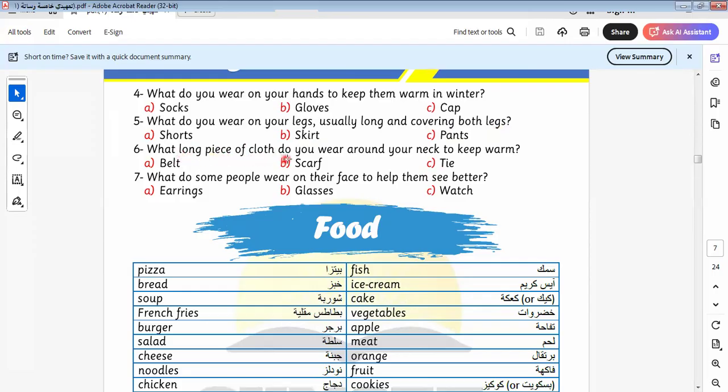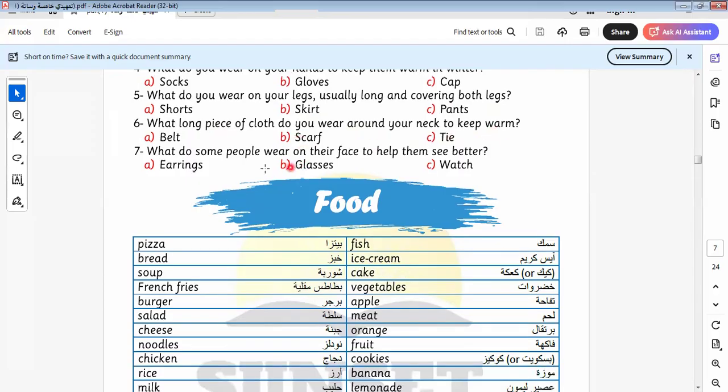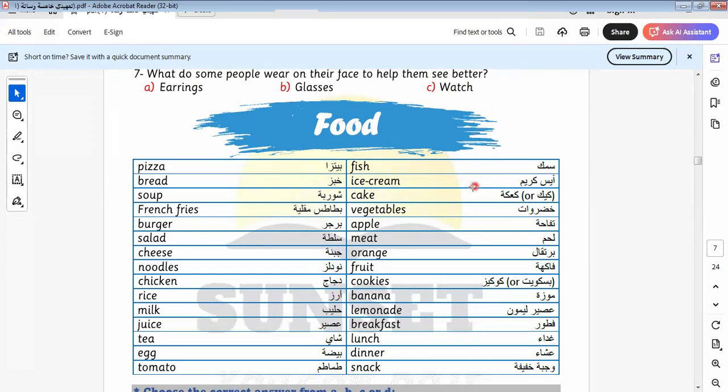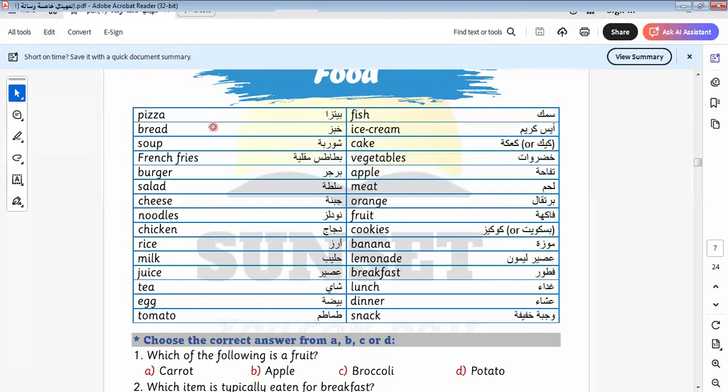What long piece of clothing do you wear around your neck to keep warm? What do some people wear on their face to help them see better? It will be glasses, not earrings, not a watch. Why? Because earrings are jewelry that women wear in their ears.